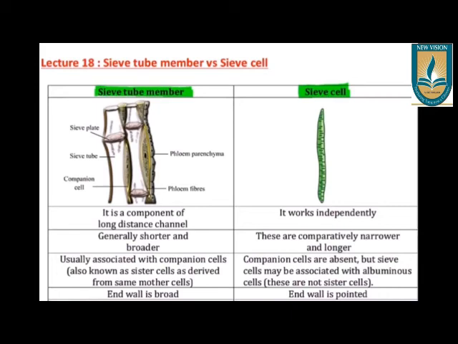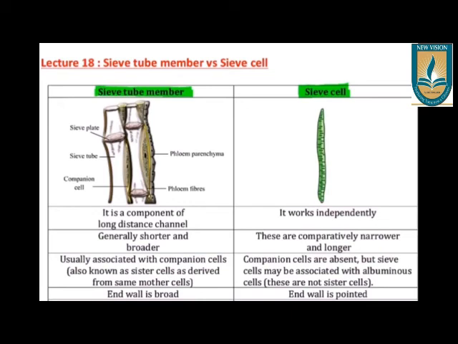The companion cells are always associated with sieve tubes and they provide nutritional support to them. If you look at the structure of sieve tube and sieve cell, you can clearly understand that the sieve cells are a little thinner, longer, and do not have a common sieve plate between two cells.